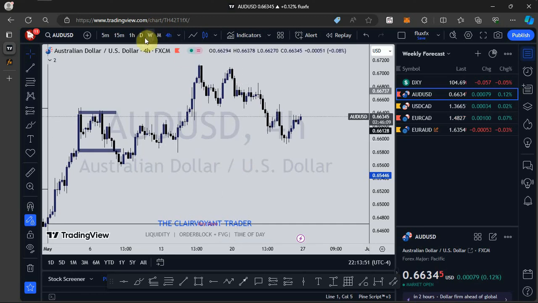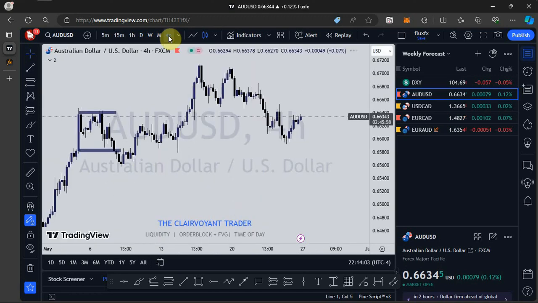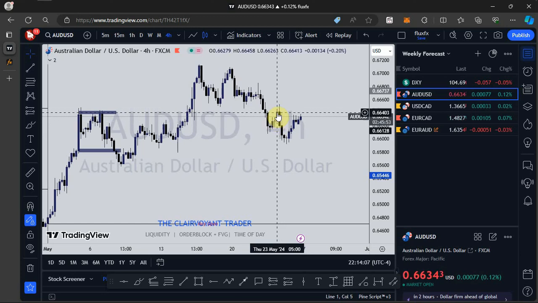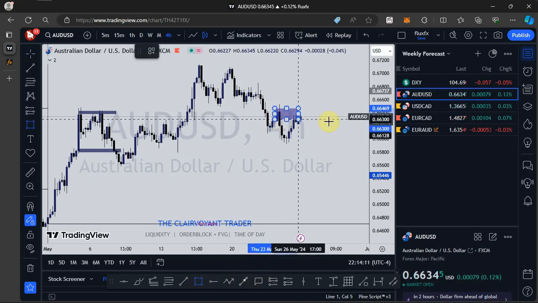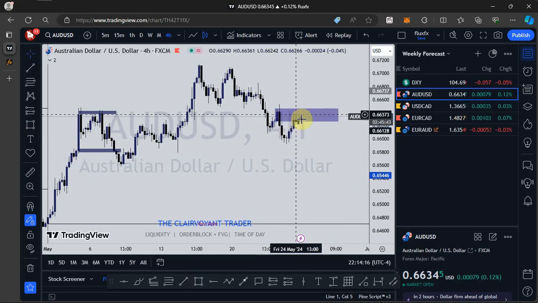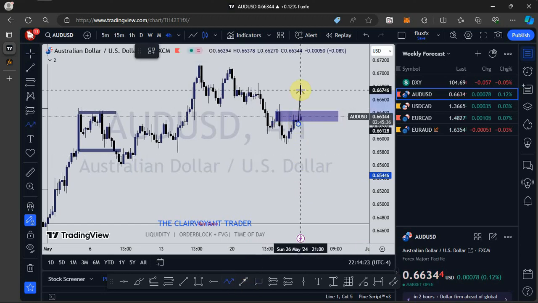Look at something here. Even though on the daily time frame we are seeing price giving us a bullish scenario, if we look at the 4-hour, we realize that price is at this bearish order block right here. So for us to see price really move to the upside, we need to see price violating this bearish order block right here and closing above it.